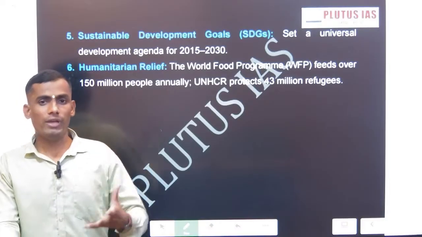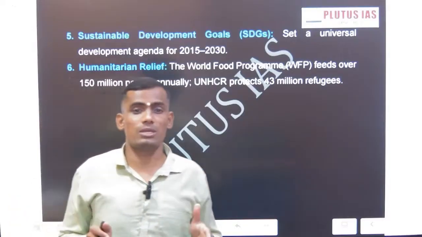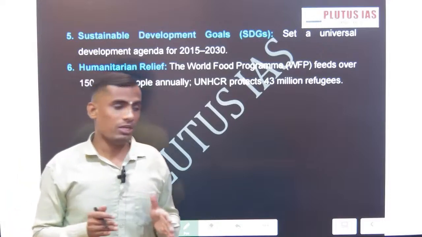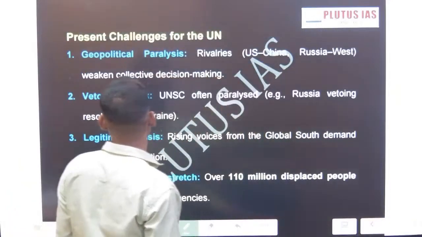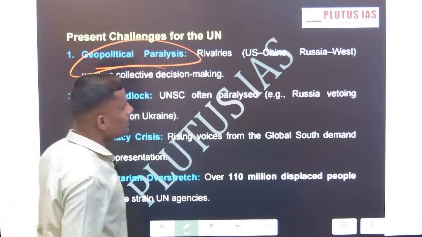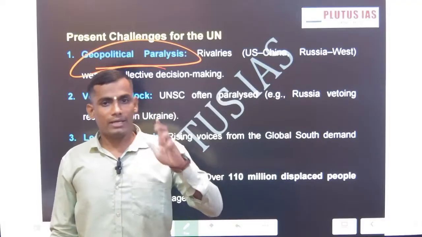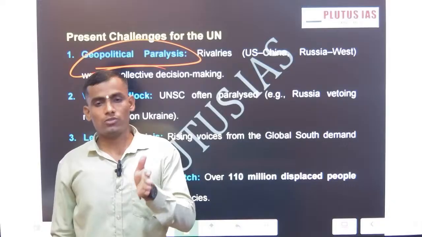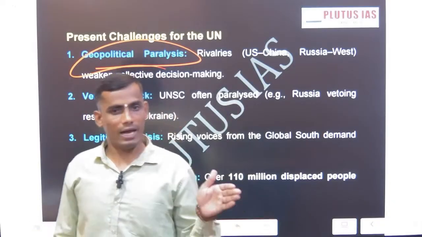So now we are going to discuss what exactly the challenges and criticisms of the UN system are, through examples. The first challenge of the UN system is geopolitical paralysis. This means that from the UN's formation in 1945 till 1991, there was a US-led block and a USSR-led block.